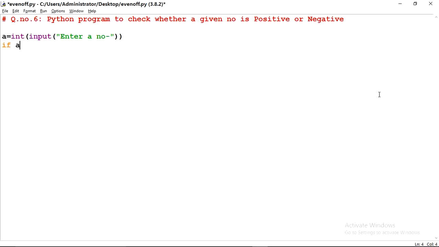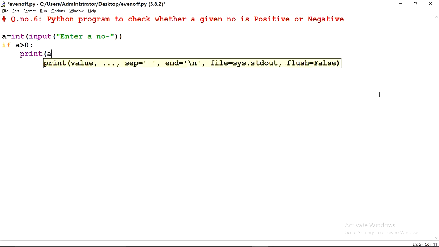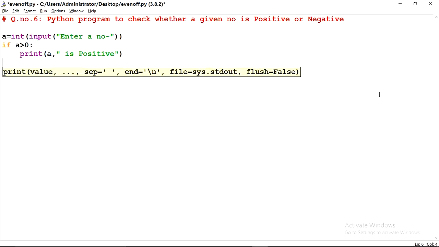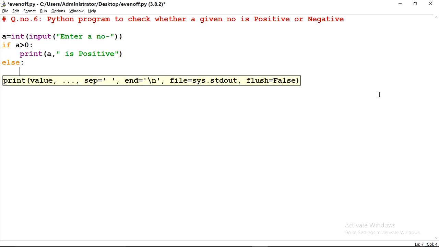If a will greater than 0, that means it will print a is positive, else a is negative.